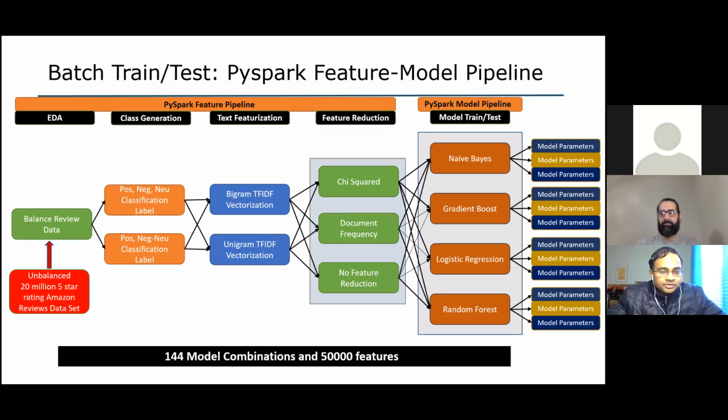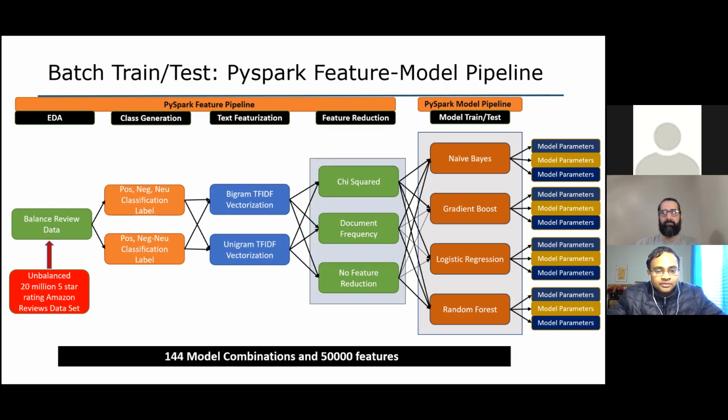In order to implement this solution, I created a Pyspark feature pipeline, which takes about 20 million five-star review ratings from the Amazon Reviews dataset. This is an unbalanced dataset. And as a part of the EDA process, the data is cleaned up and a balanced review dataset is generated. This is followed by a class generation step where there's an option to create two different class labels: one for a two-class positive, negative label, and the other option is for a three-class positive, negative, and neutral label classification.